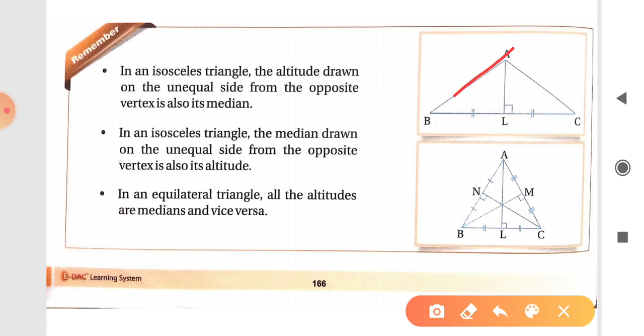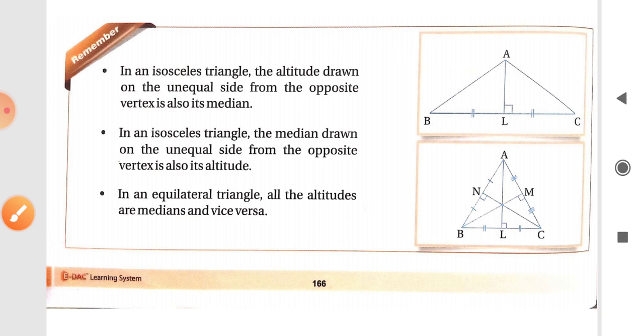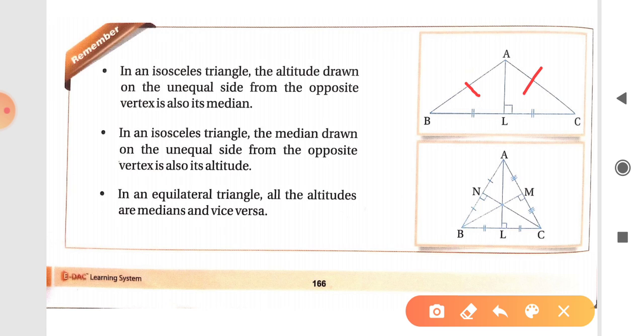For example, if ABC is an isosceles triangle, then AB and AC are equal sides, and the unequal side is BC. If we draw an altitude from vertex A on BC, that is AL, it is also known as its median. So in an isosceles triangle, median and altitude are the same thing if drawn on the unequal side.